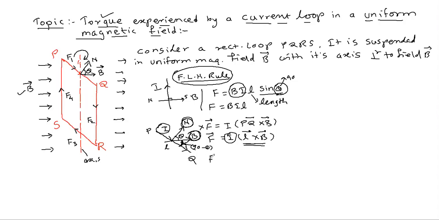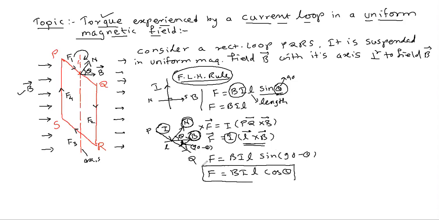So now I think you might be able to construct the magnitude of the force here. The formula is F is equal to BIL sine of 90 minus theta. So F is equal to BIL cos theta. So this one is your first magnitude of the force in case of the arm PQ, and suppose this force is F1. Let us indicate this force is F1. Already we have taken F1 here, so this one will be F1. So F1 is equal to BIL cos theta.